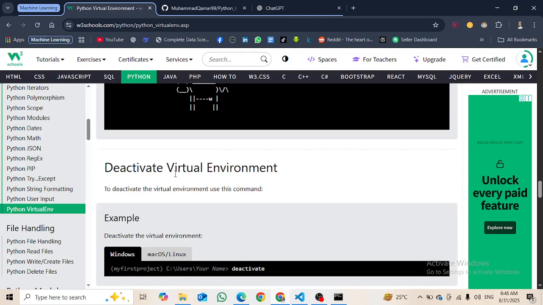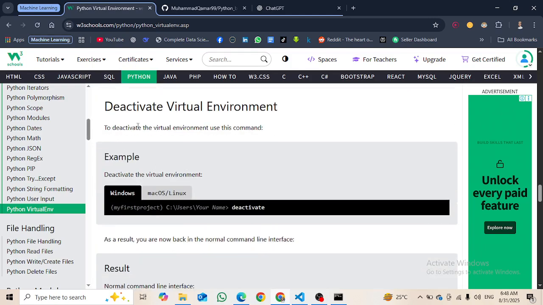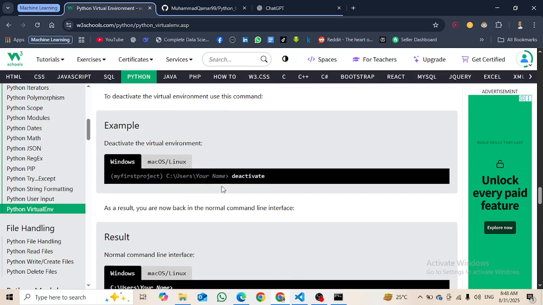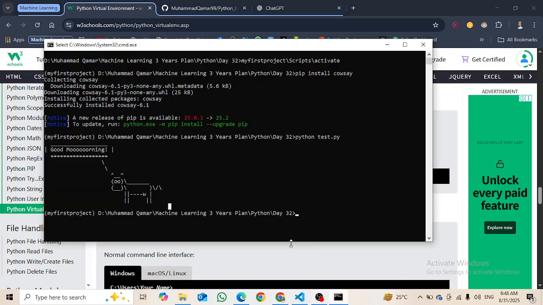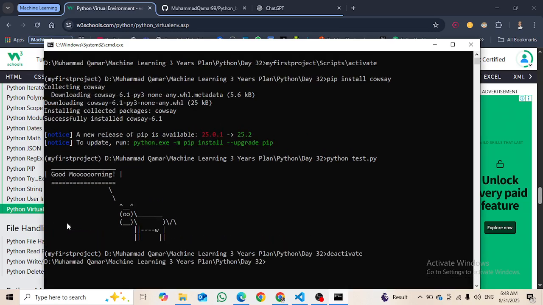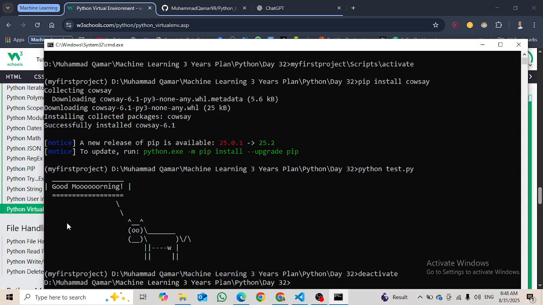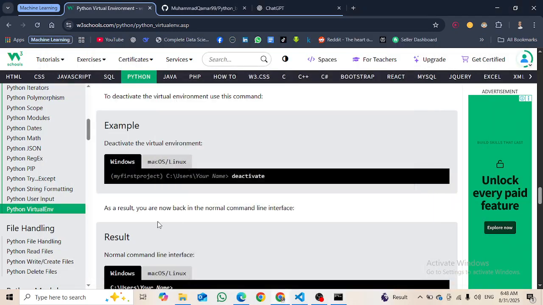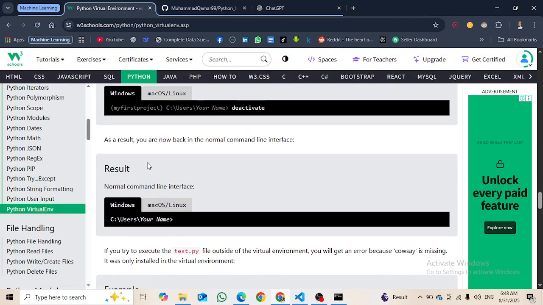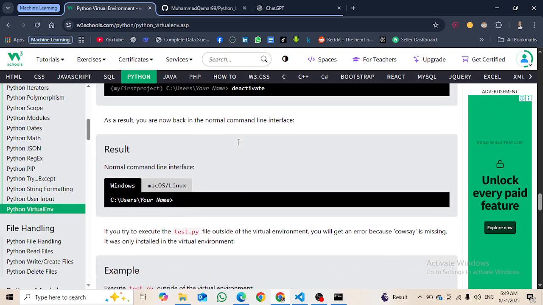Then deactivate the virtual environment. To deactivate the virtual environment, use this command. Just write deactivate and it will be deactivated. You will write deactivate, right? And enter it. Here you can see that it has been deactivated, as it is not showing like that right now. All right, close it.